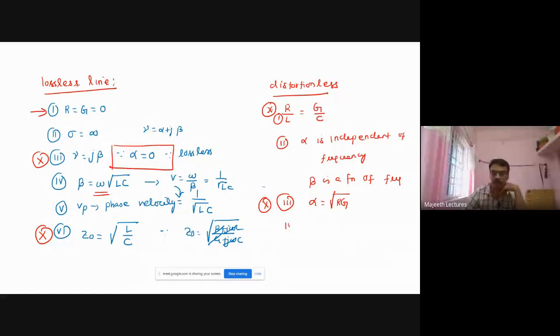Fourth thing is beta, beta is equal to omega root LC. So we know that beta is a function of frequency. Alpha, you see, is independent of frequency, alpha is equal to root RG. Beta is a function of f.